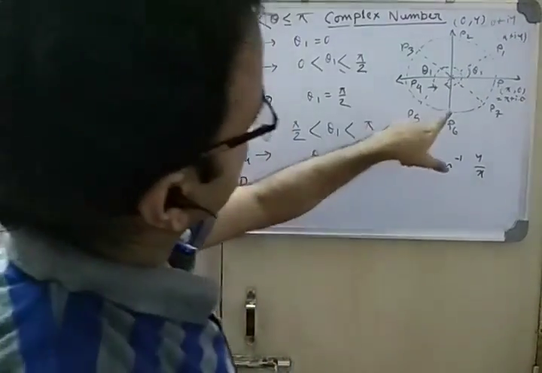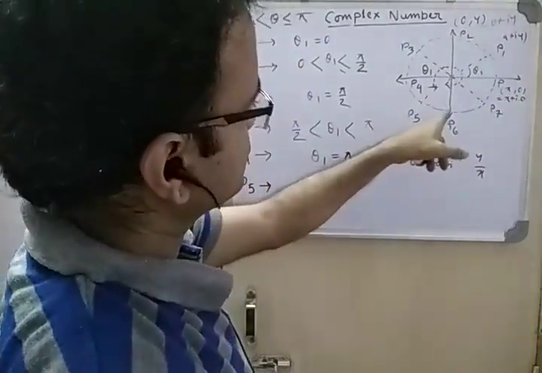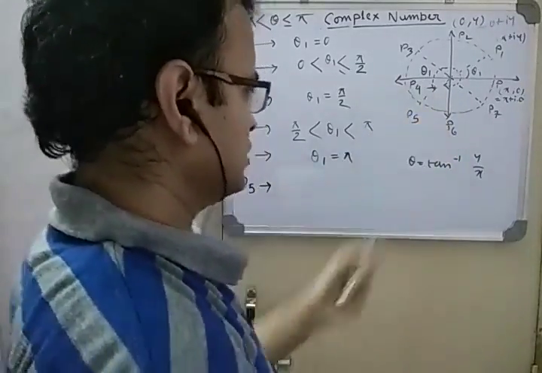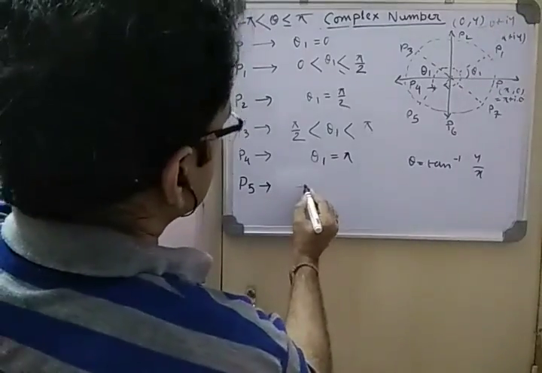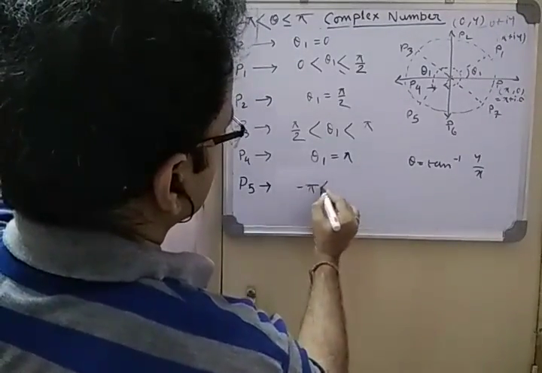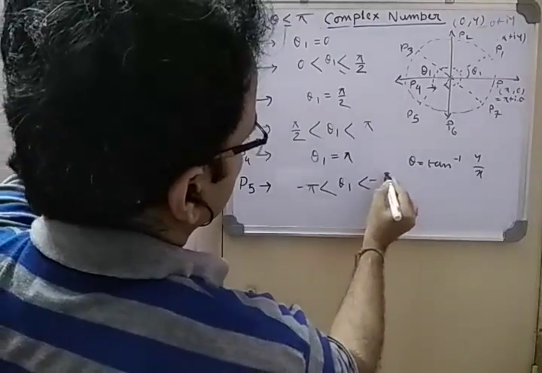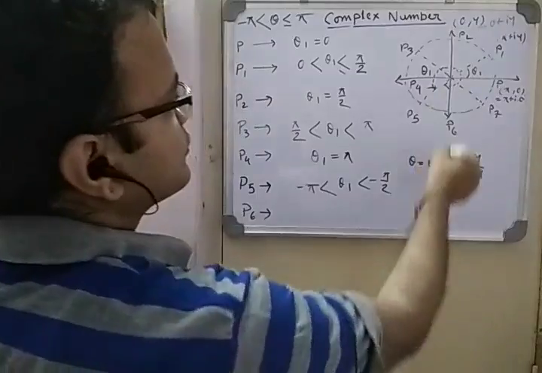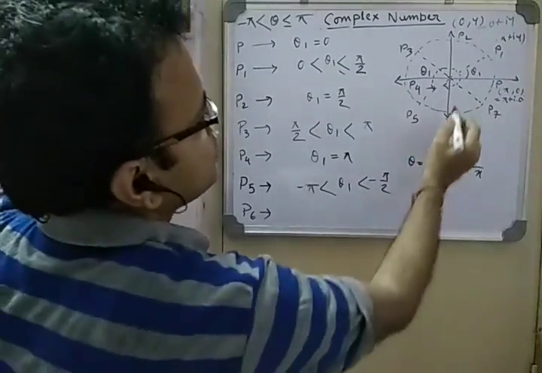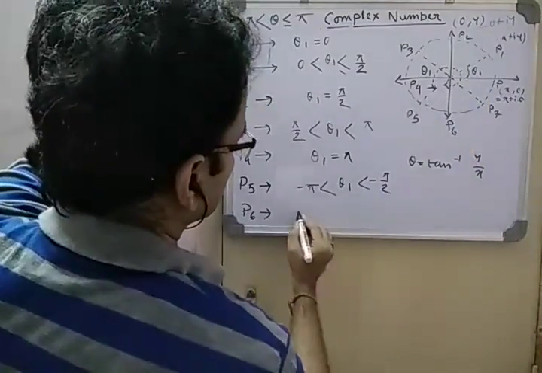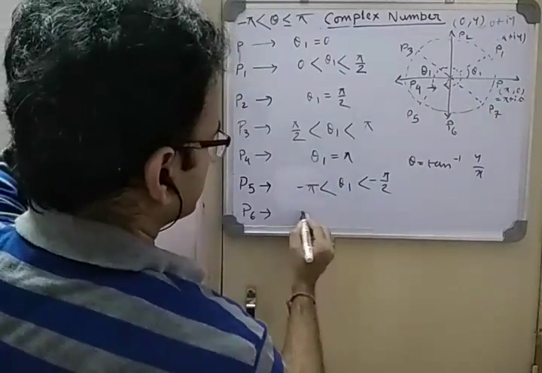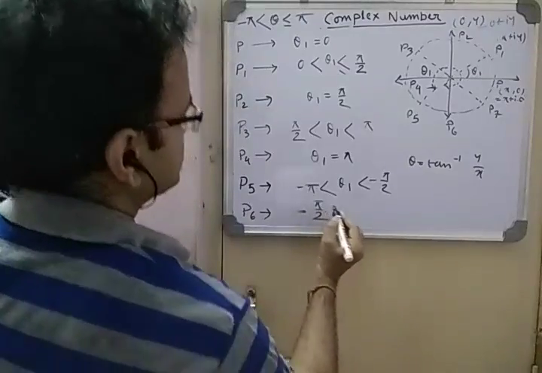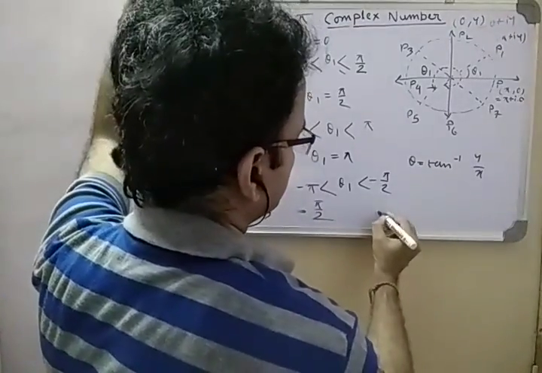So now what is this? If you consider clockwise, this is minus pi by 2, this is minus pi. So minus pi to minus pi by 2. So theta 1 from minus pi to minus pi by 2, okay. P6 is again on the y-axis, so the angle becomes this. In the clockwise direction 90 degrees, so this is minus pi by 2. And the last point is P7.